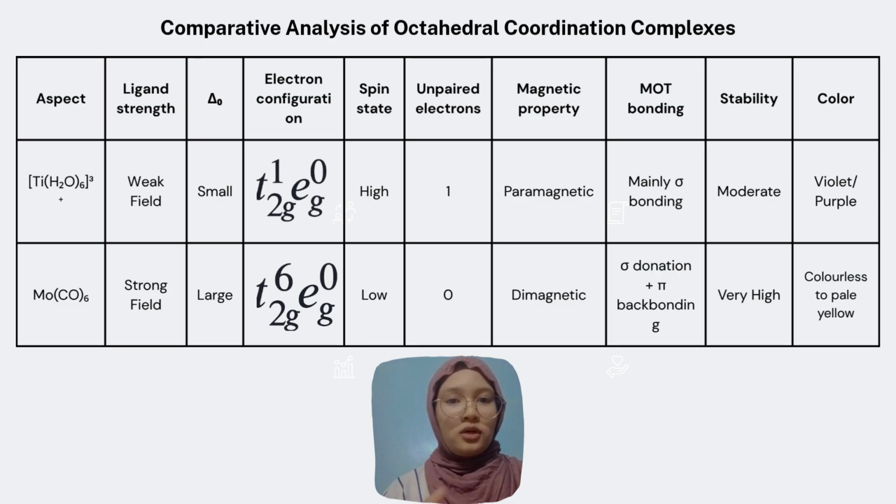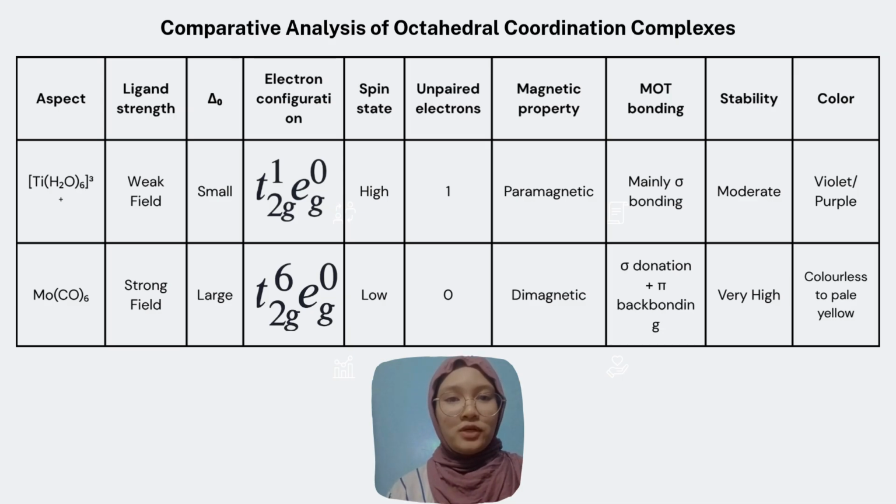For the electronic configuration, the hexaaquatitanium(III) ion has one electron in the t2g orbitals and none in the eg orbitals, making it a high spin complex. In contrast, molybdenum hexacarbonyl has all six d electrons occupying the t2g orbitals, making it a low spin complex. In terms of magnetic behavior, the hexaaquatitanium(III) ion contains one unpaired electron, making it paramagnetic, while molybdenum hexacarbonyl has no unpaired electrons and is diamagnetic.